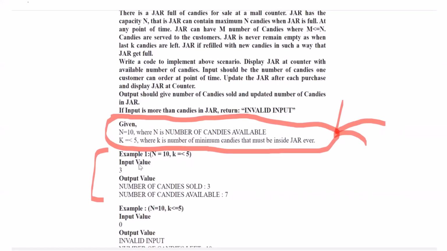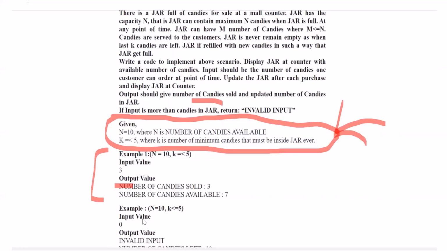So the input value is 3. It means n is 10 and the customer has asked for 3. So the output is number of candies sold 3, and number of candies left is 7. When the input value is 0, this was not actually given in the statement. It was only given that if the customer asks for more than 5 candies, then we should output invalid input, that is, if more than the candies allowed in the jar.